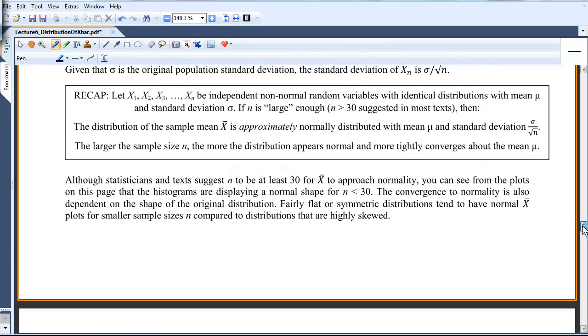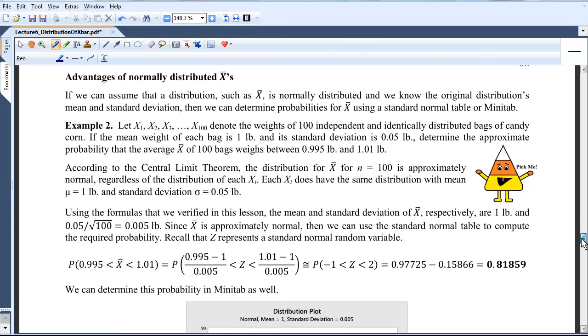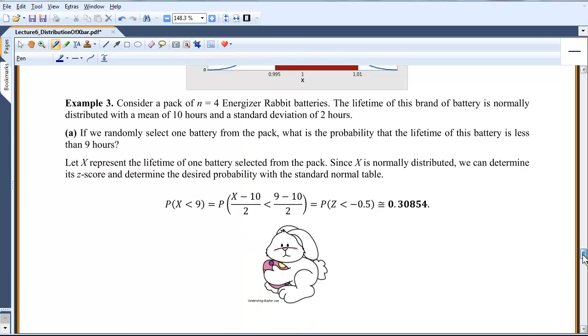So let me go ahead, I did a couple of problems. This is an X bar problem. The X's, there are 100 of them, come from, well, I don't actually know. All I know is they come from some distribution whose mean is 1 and standard deviation is 0.5. So when I average them, the new mean should still be the old mean, and the standard deviation should be the old standard deviation divided by the square root of n. And then I just go through with finding a normal probability. Probably you would do this in Minitab.